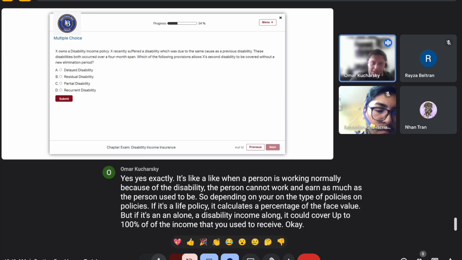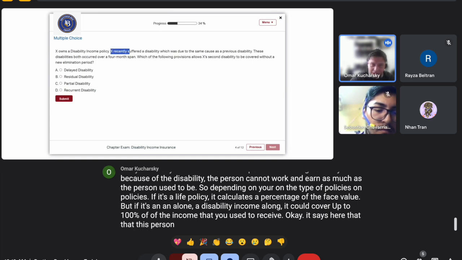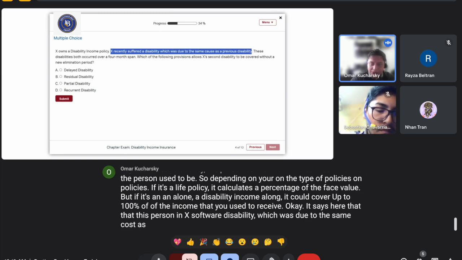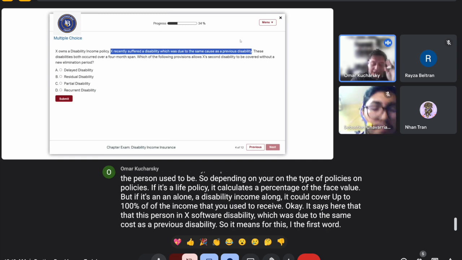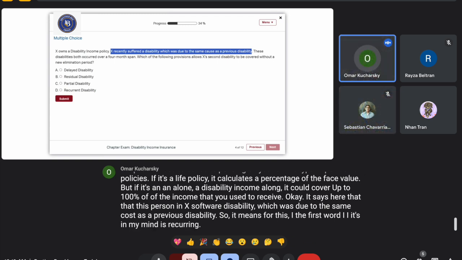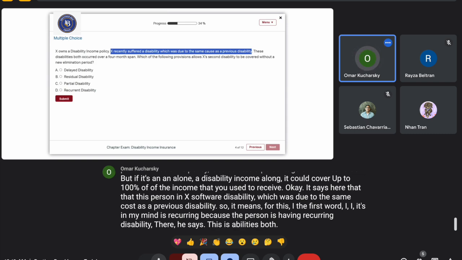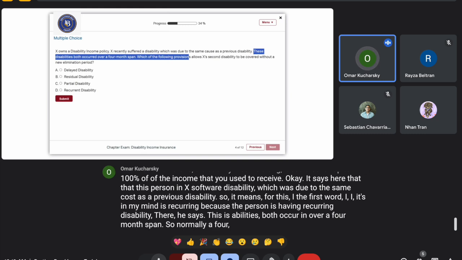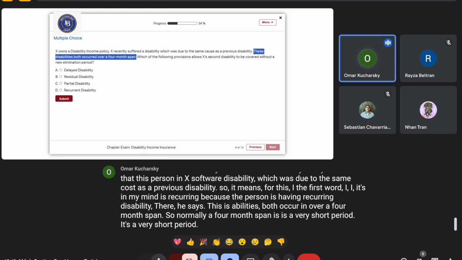Okay. It says here that this person in X suffered a disability which was due to the same cause as a previous disability. So the first word in my mind is recurrent, because it is a recurrent disability. It says both disabilities occur over a 4 month span. Normally a 4 month span is a very short period.